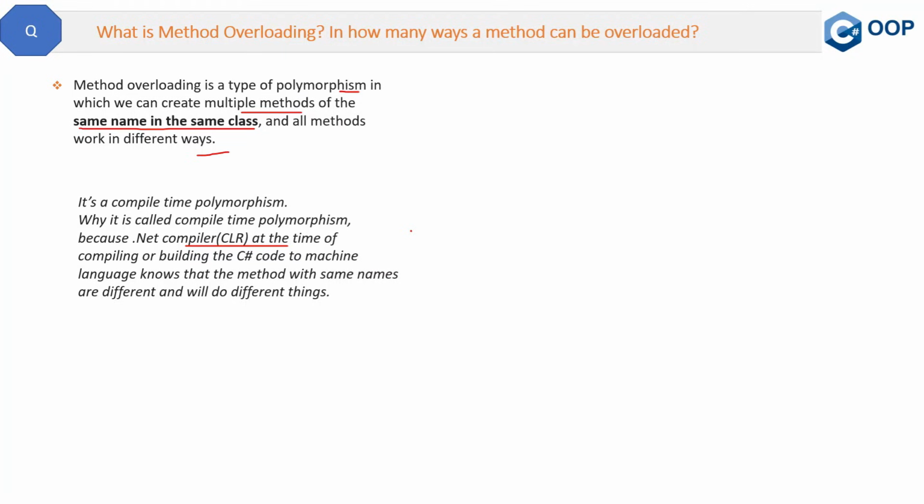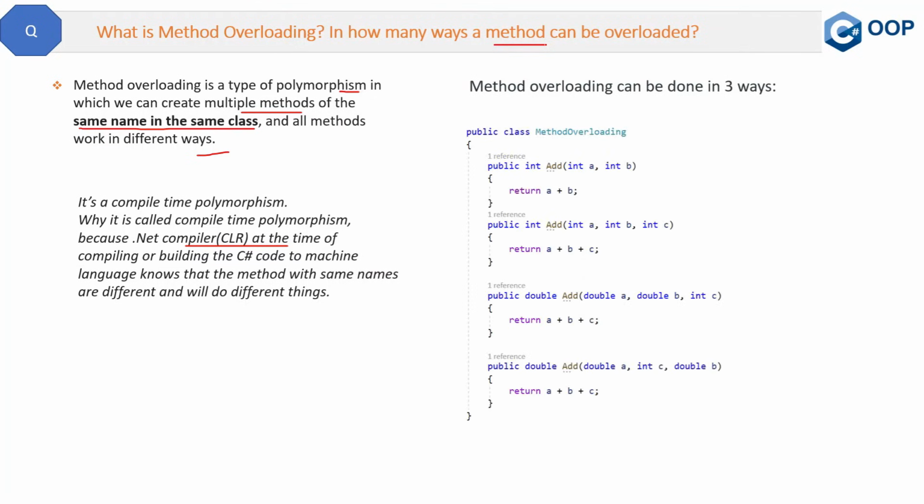Now the second part of the question is in how many ways a method can be overloaded. Let's try to understand this with the code example. Method overloading can be done in three ways. Here is the code of that. We have four methods with the same name, and the name is add. And how are they different? The first way of overloading is when the number of parameters is different in same name methods.